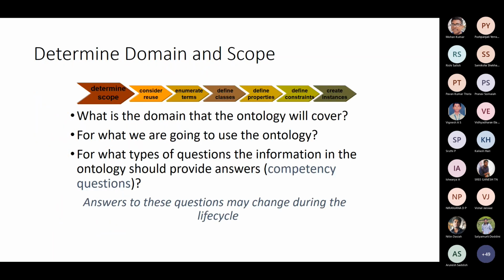So you can determine the domain and scope. This is very important. It is not a generic ontology. It has to cater to a particular domain that you are targeting. So you should know what you are going to use the ontology for, and what type of questions the ontology should provide answers to.